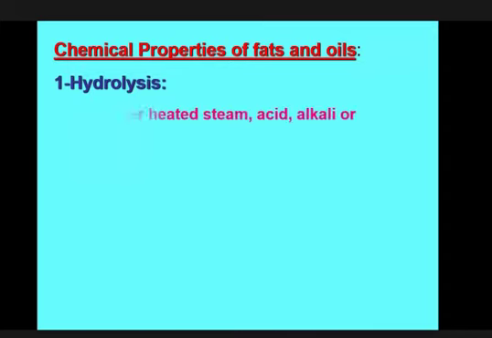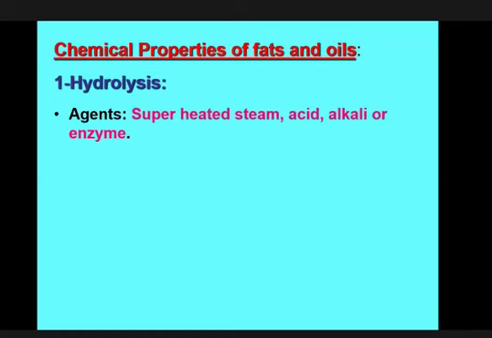This hydrolysis may happen due to different types of agents like superheated steam, alkali, acid, or enzymes. So without enzymes, if you want to break down the ester linkage of a fat, you have to apply superheated steam, a very strong acid or strong alkali. Without these conditions, living organisms can also hydrolyze the fat by using an enzyme called lipase.